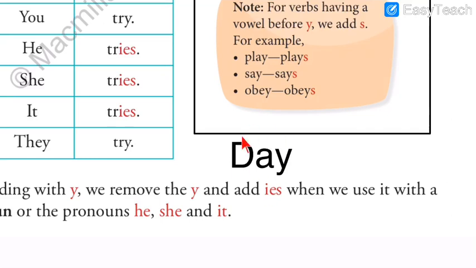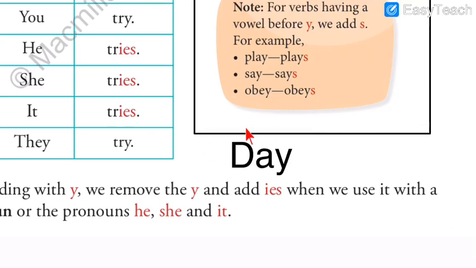So here you can see vowel A before Y. This rule says the same: if there is a vowel before Y, we just add S, correct? Because you might be confused, students, that if the word ends with Y and we have to replace it with IES, why don't we say days is DAIES? So there is a difference.